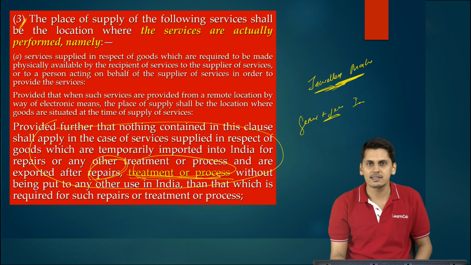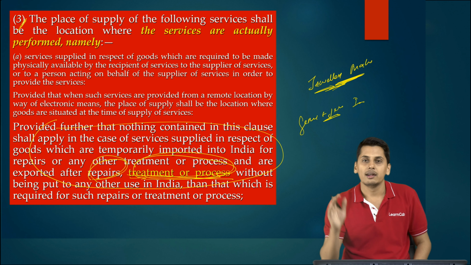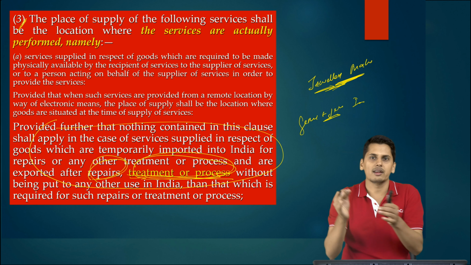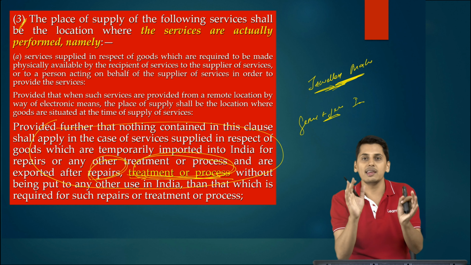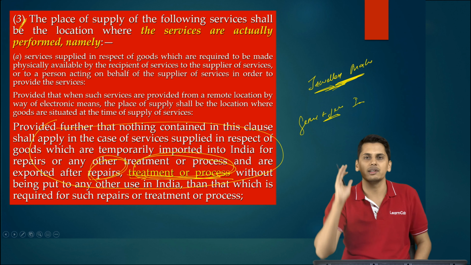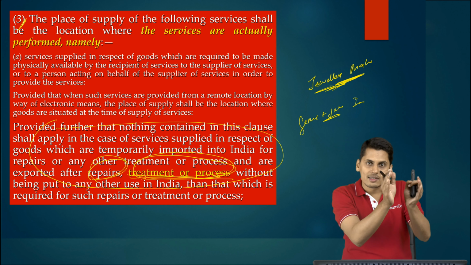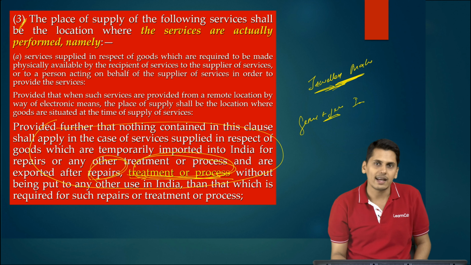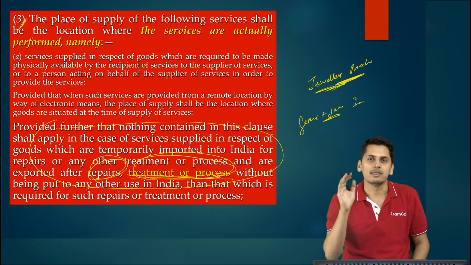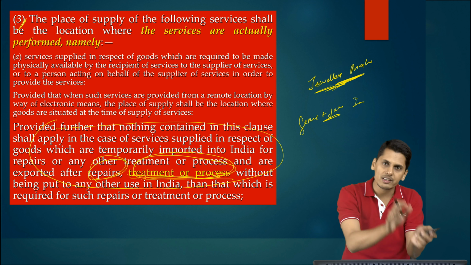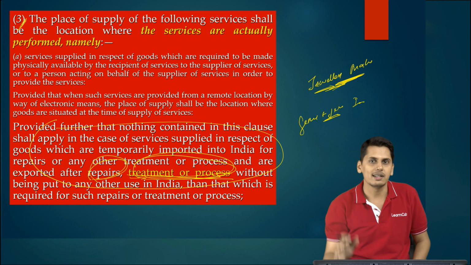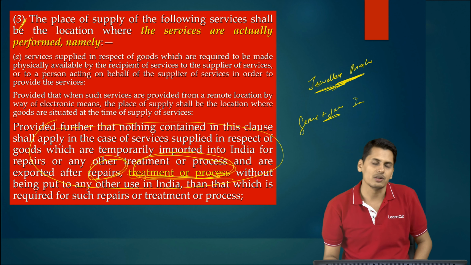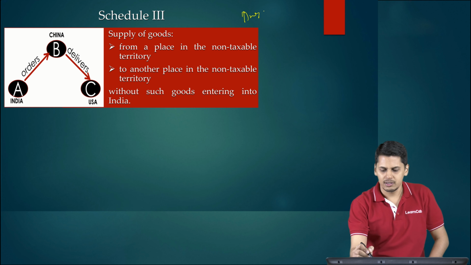So therefore, considering this, they have expanded the scope of the proviso. Even treatment, not only repairs, treatment or process also. Any goods come into India, repair, treatment, process, gets back outside India without being put to any other use. They are covered by the second proviso to 13 subsection 3 clause A, wherein it is removed from 13 subsection 3, it goes to the general category and the place of supply happens to be the location of recipient. And if the other conditions are satisfied, amount received in forex, not establishment of distinct persons, it may also result into export of service, resulting into a zero rated supply. Friends, the case of drop shipment.